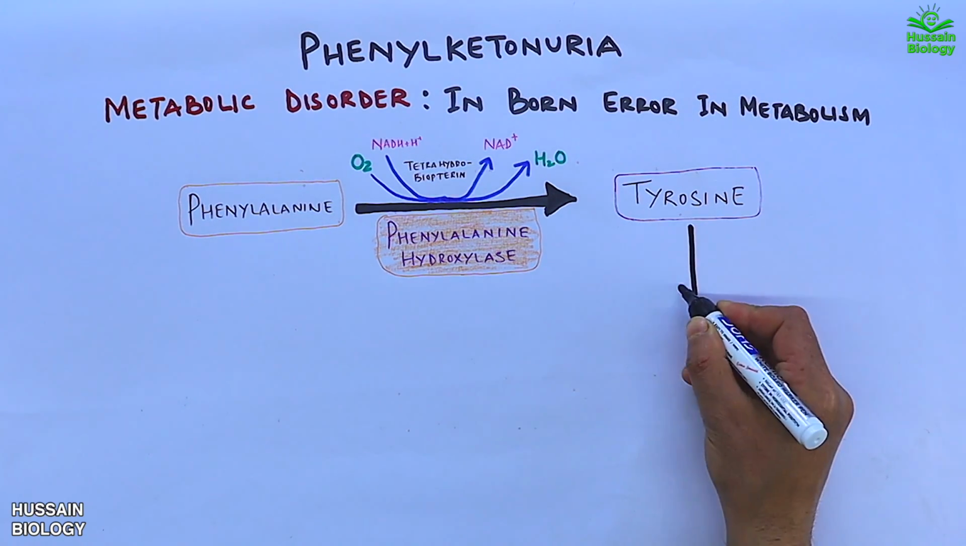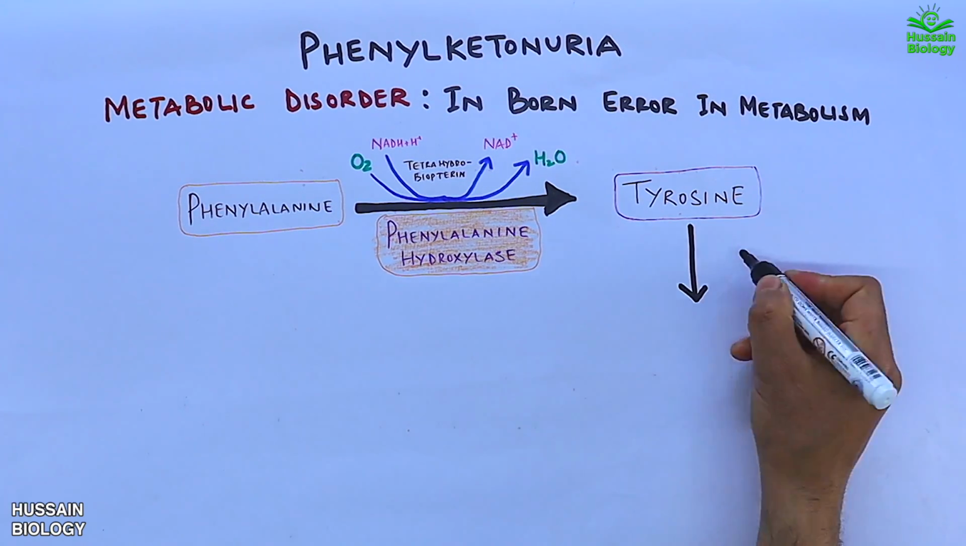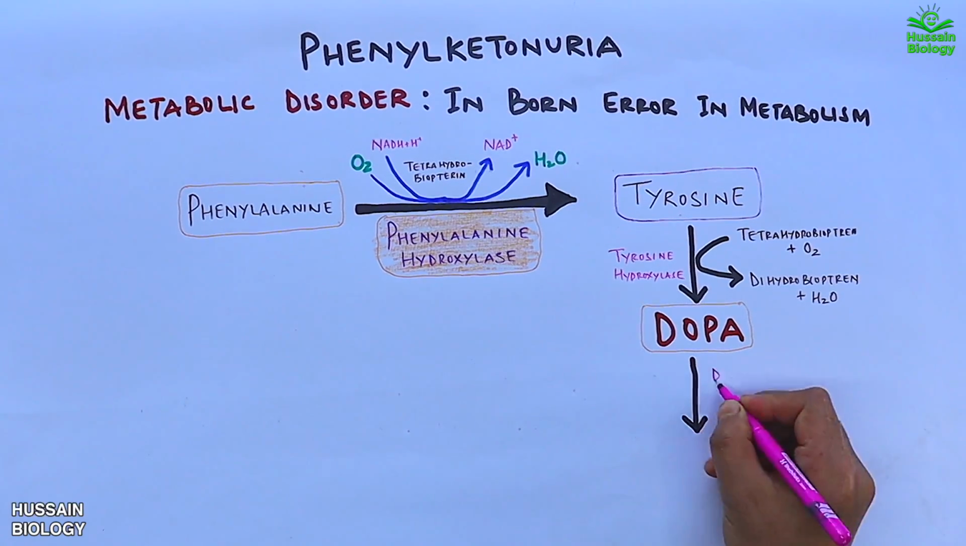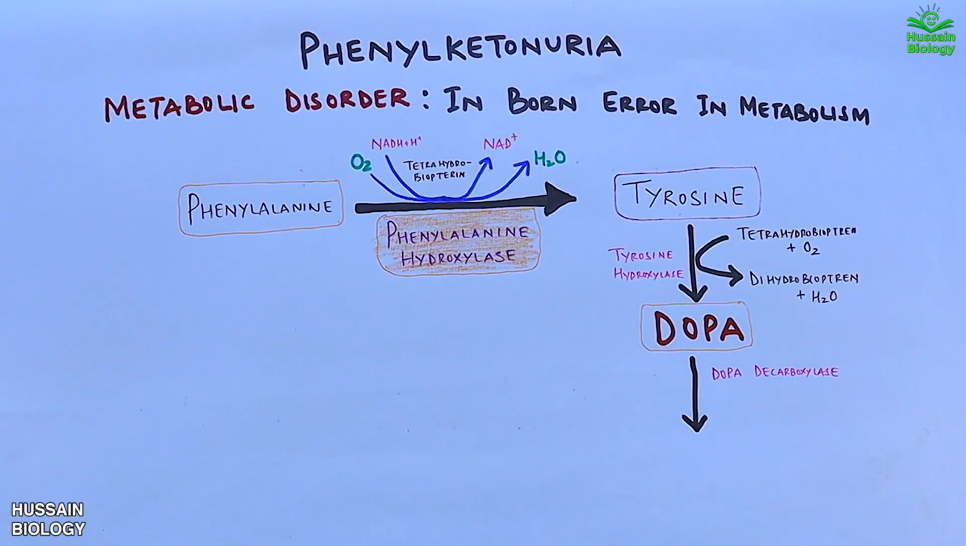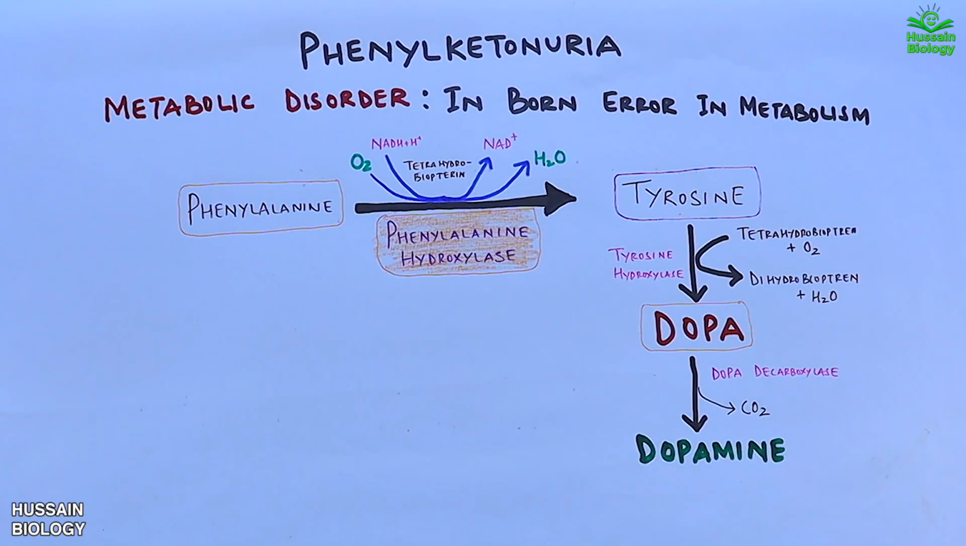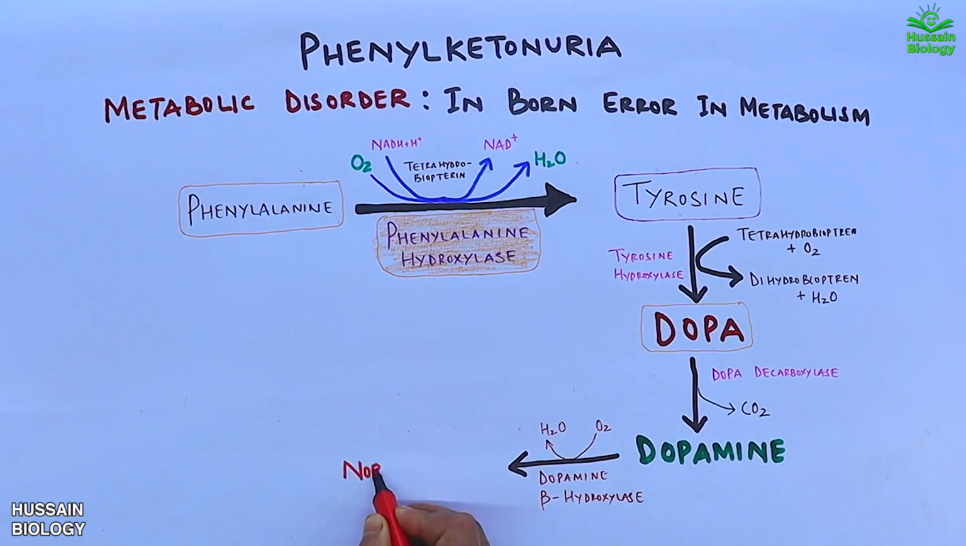In the next step, this tyrosine molecule is acted upon by the tyrosine hydroxylase enzyme in the presence of tetrahydrobiopterin and oxygen and converts this tyrosine into dopa. Then this dopa is acted upon by the dopa decarboxylase enzyme and we get the dopamine shown in the diagram. Now on this dopamine, the dopamine beta hydroxylase acts and converts it into norepinephrine.